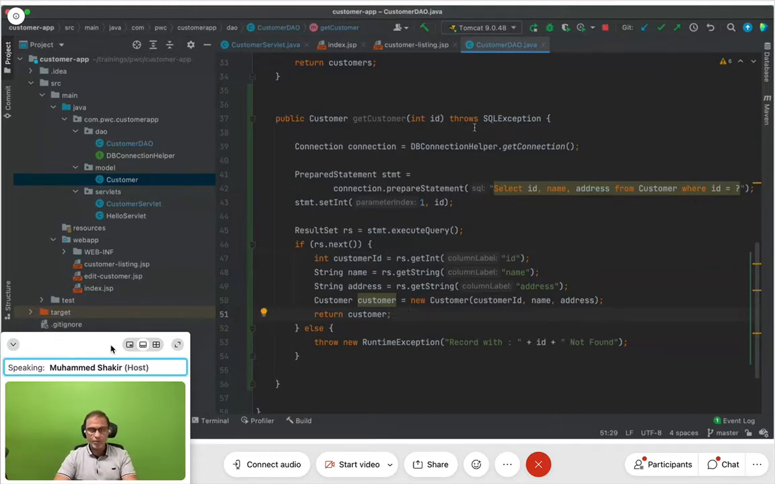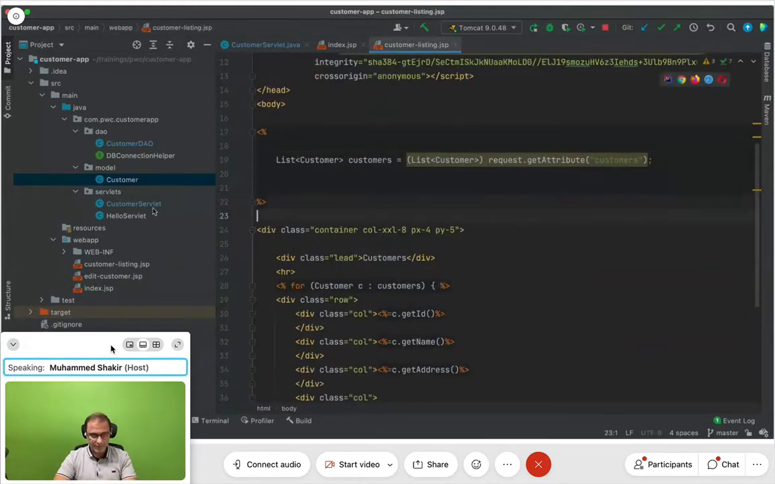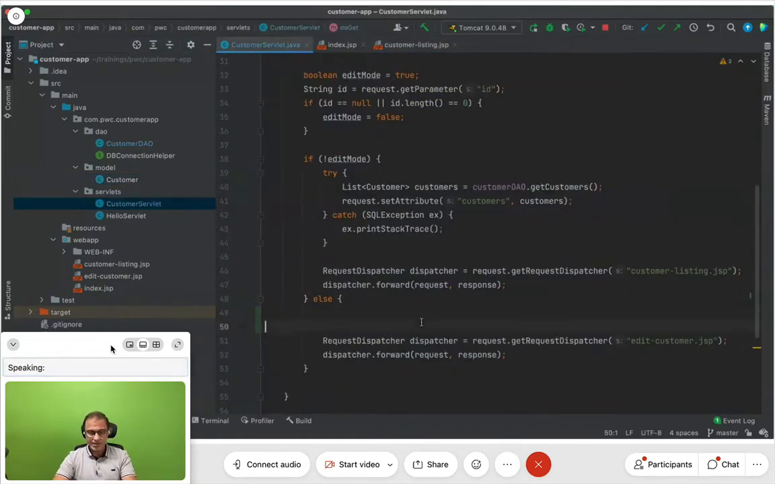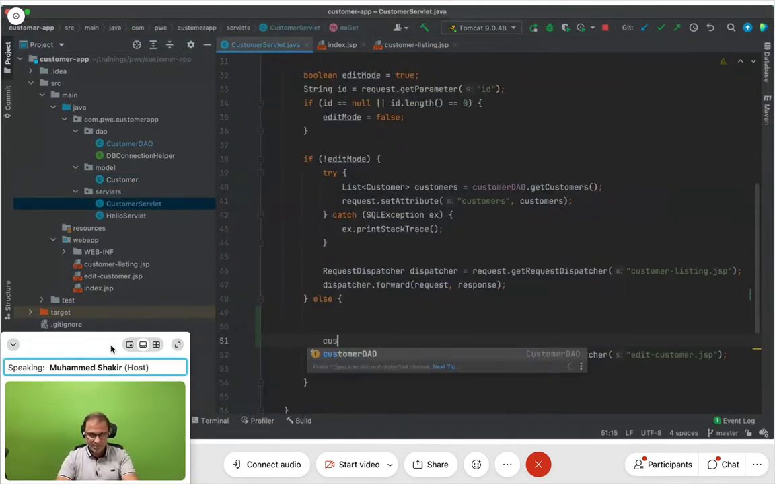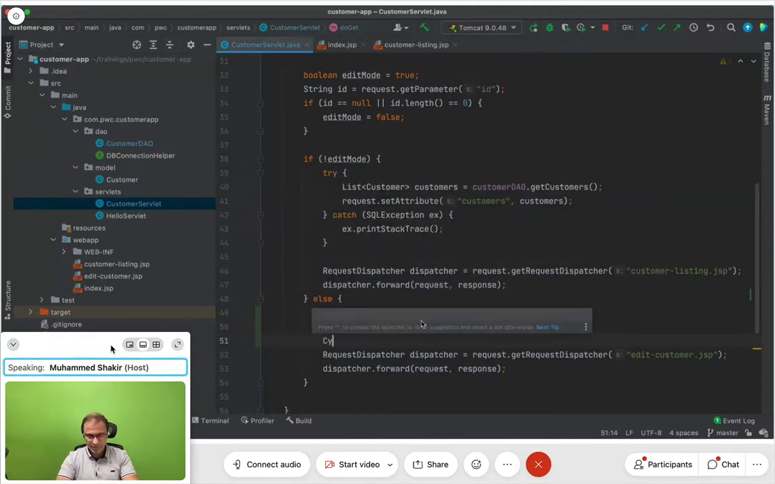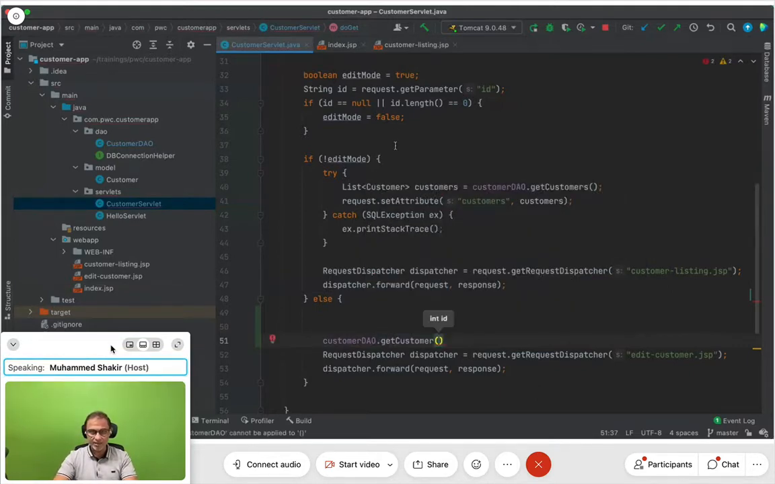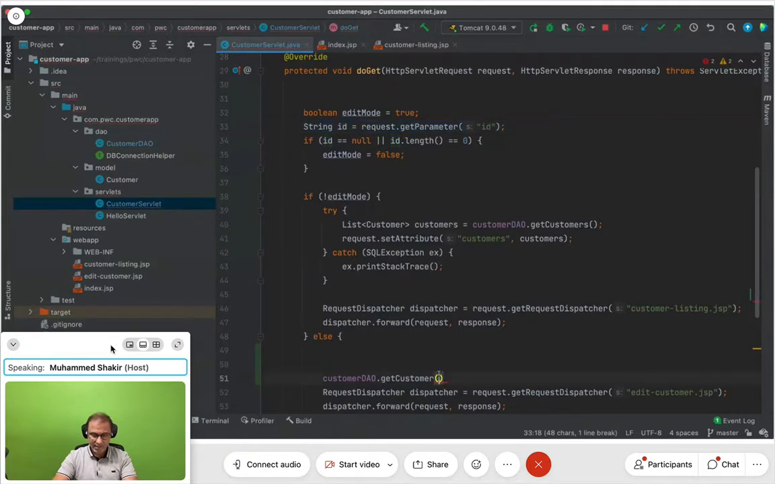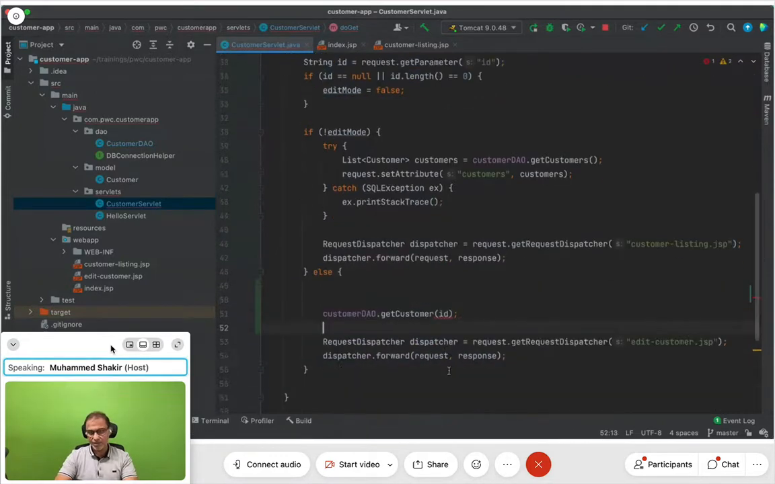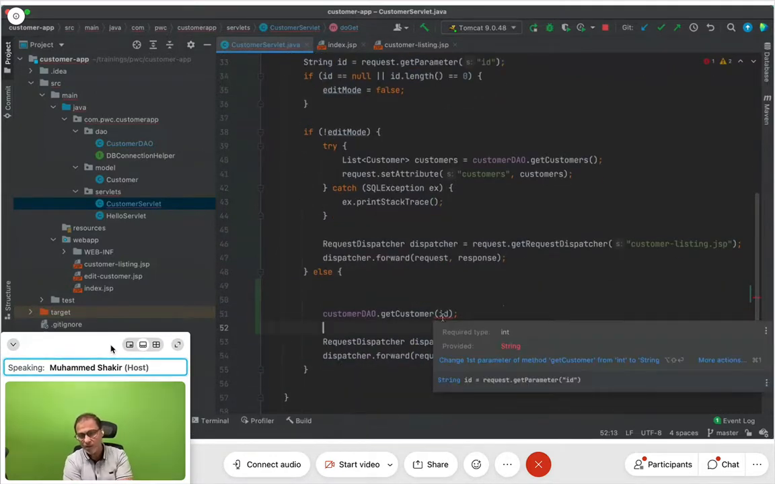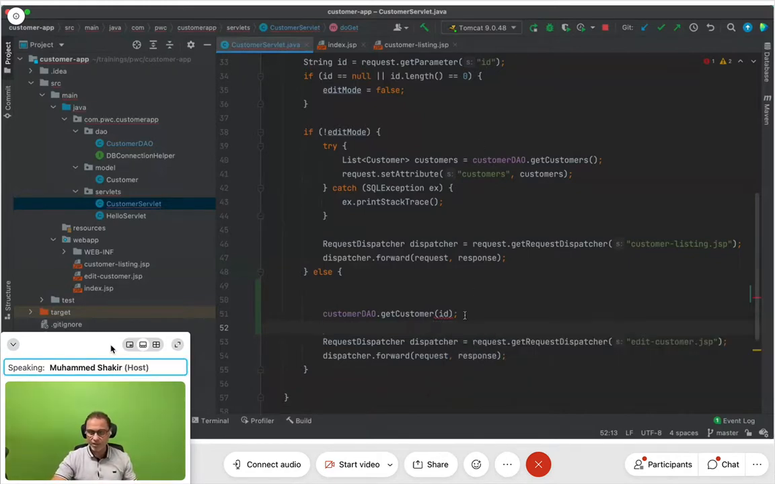Okay, so this is what we have, get customer int id. Now I'm going to make a call to this from the customer servlet. We already have customer DAO dot get customer, and I pass id as a parameter. But there will be an exception here, a compilation error. Why? The get customer function over there expects an integer, whereas what you get in the request is a string. You will have to convert it.